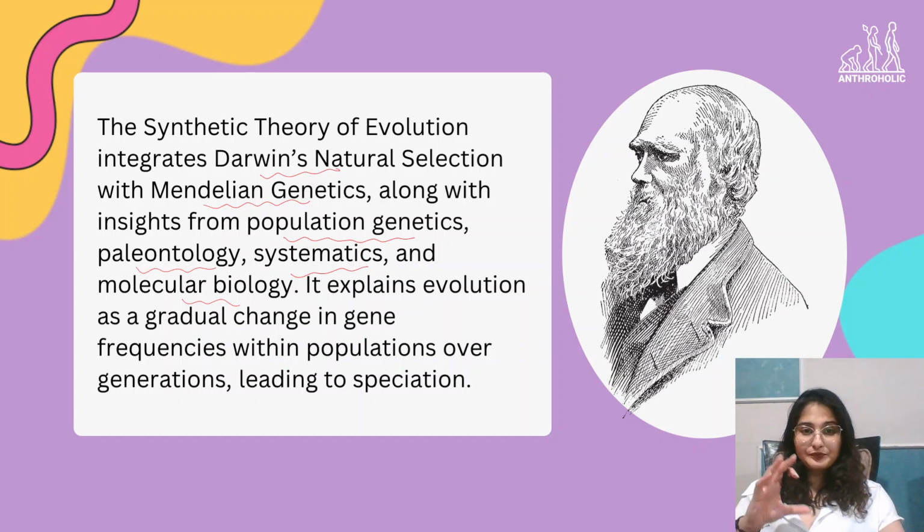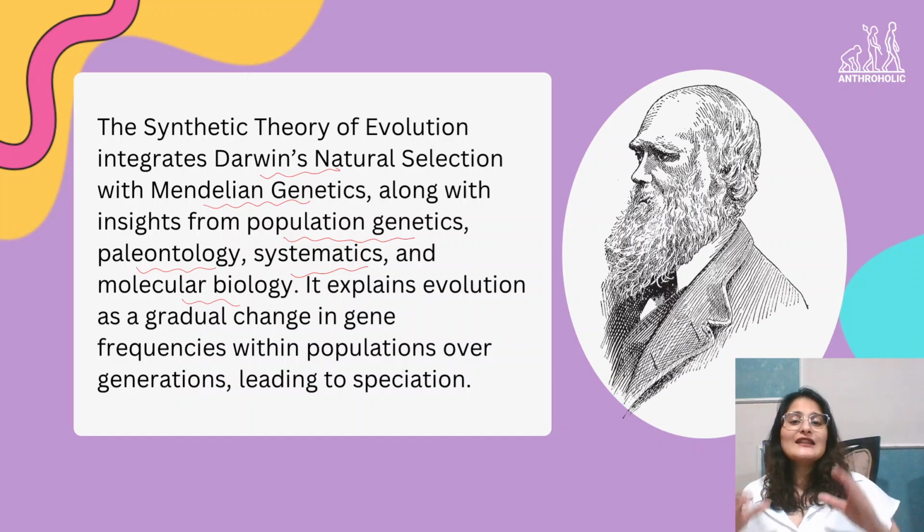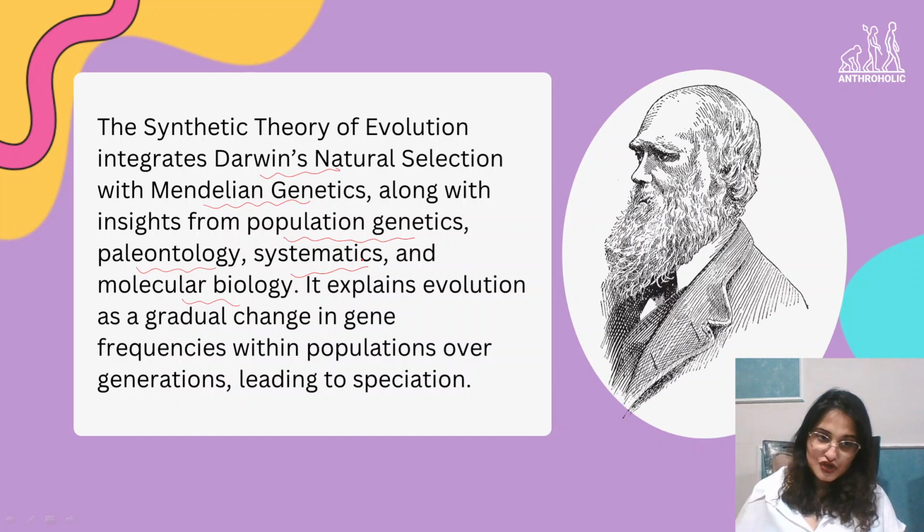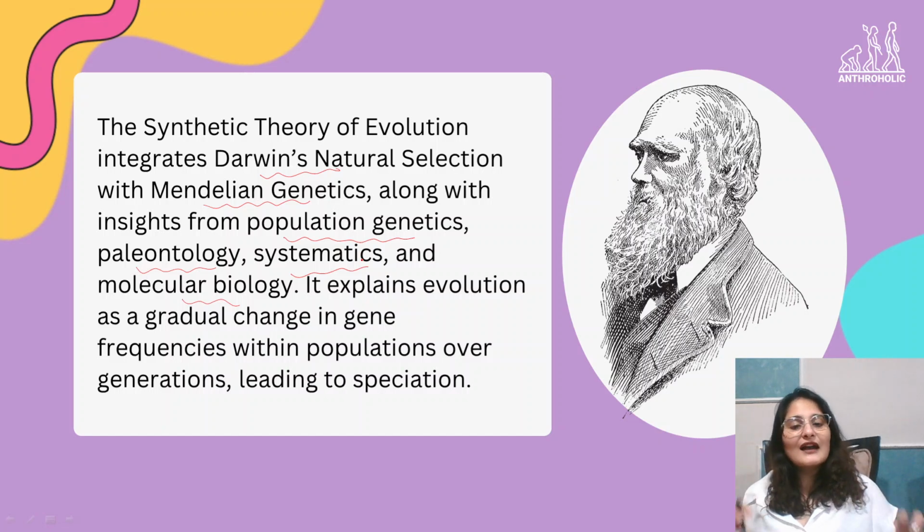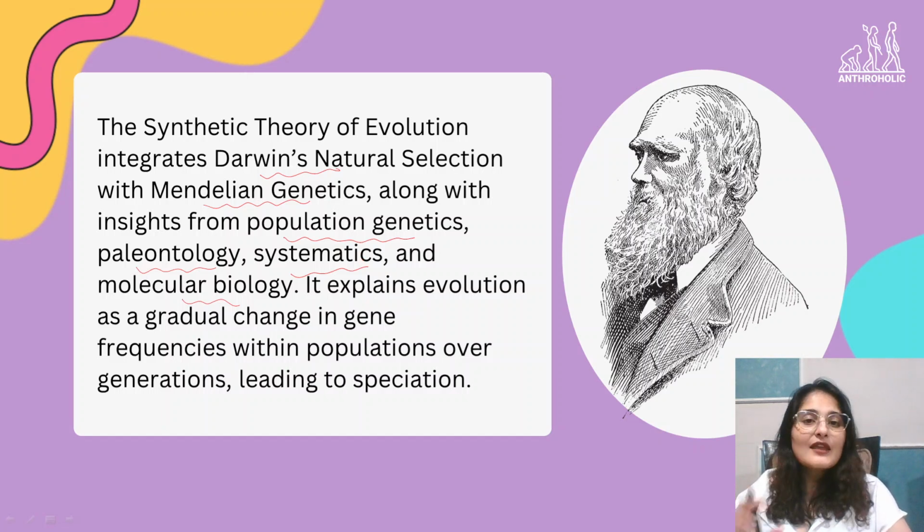A brief idea is that, slowly and gradually, as evolution happens, that is what the synthetic theory of evolution explains: how slowly the gene frequencies change within a population over generations, and that is how a new species is at last formed after multiple frequency changes of genes. That is what the synthetic theory of evolution is.